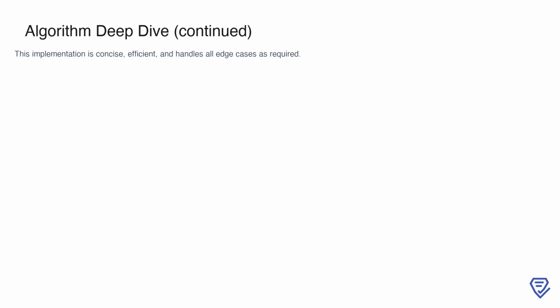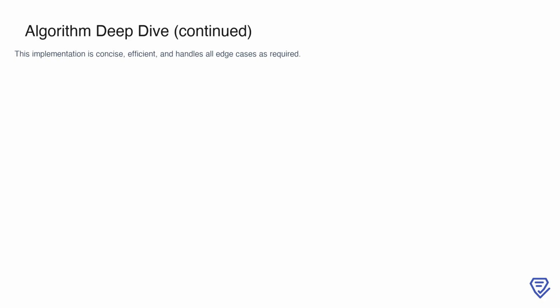Otherwise, the current number is added to the hash map. This implementation handles all edge cases and adheres to the constraints of the problem. By achieving O(n) time complexity and O(n) space complexity, it represents the most efficient way to solve this problem.